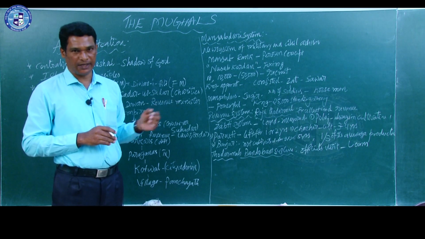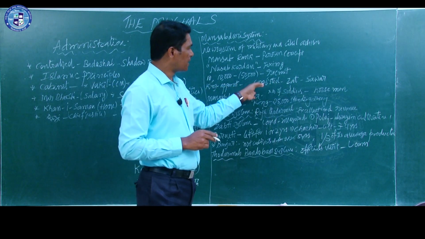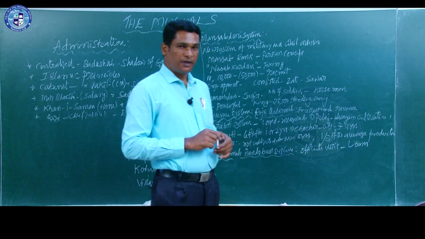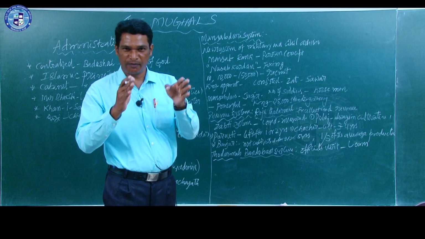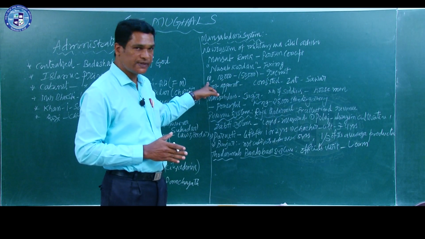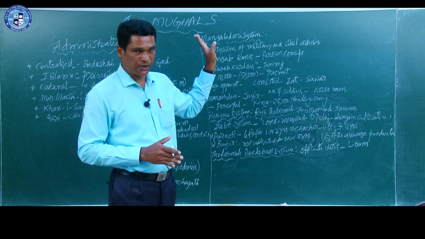jagirs by the king, and there were two types, one is Zat and another one is Sawar. Zat means the number of soldiers to maintain. A particular Mansabdar had to maintain a number of soldiers. It may be, as I told, 10 minimum, maximum maybe 50,000.